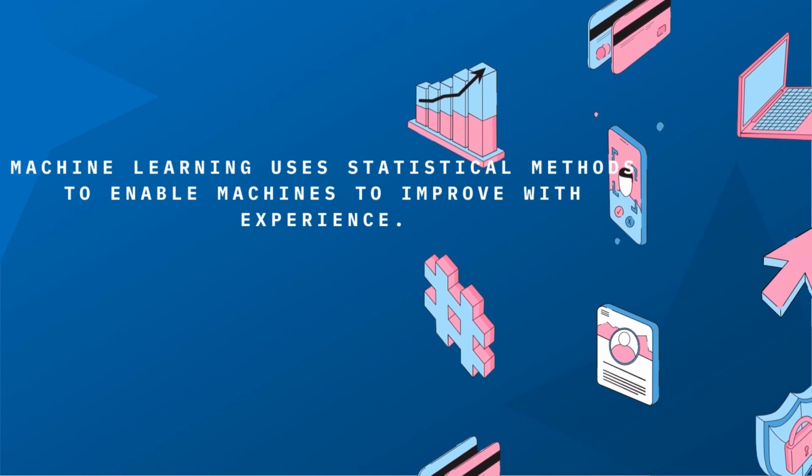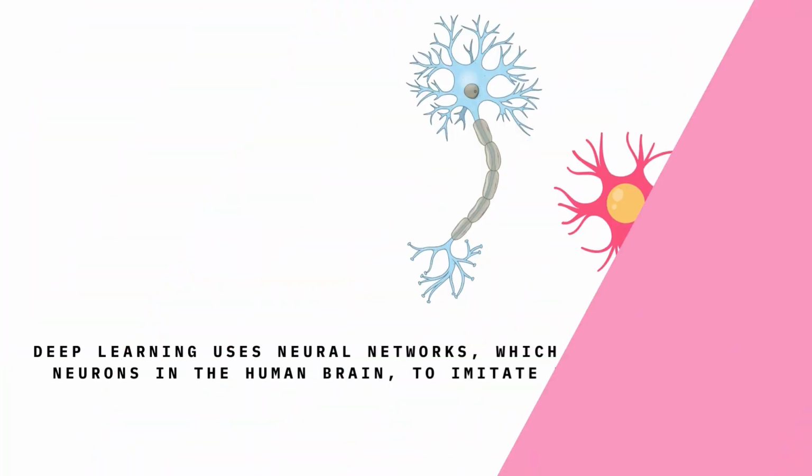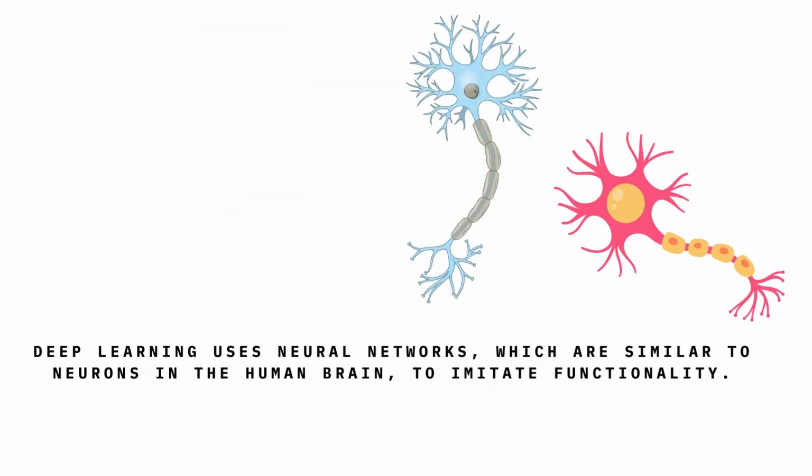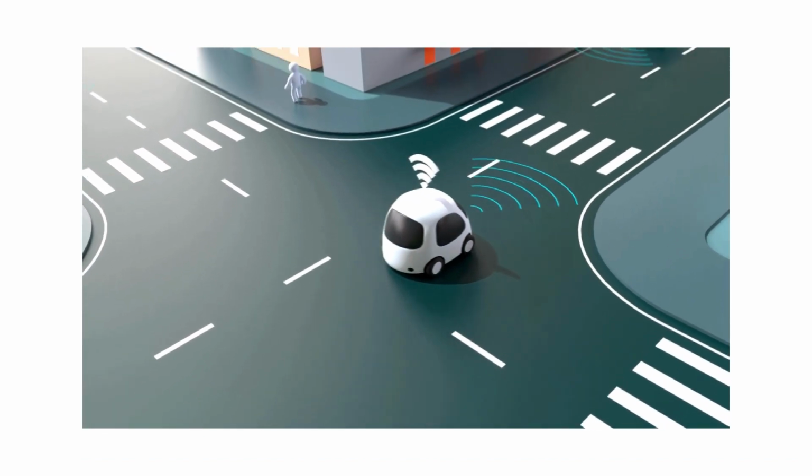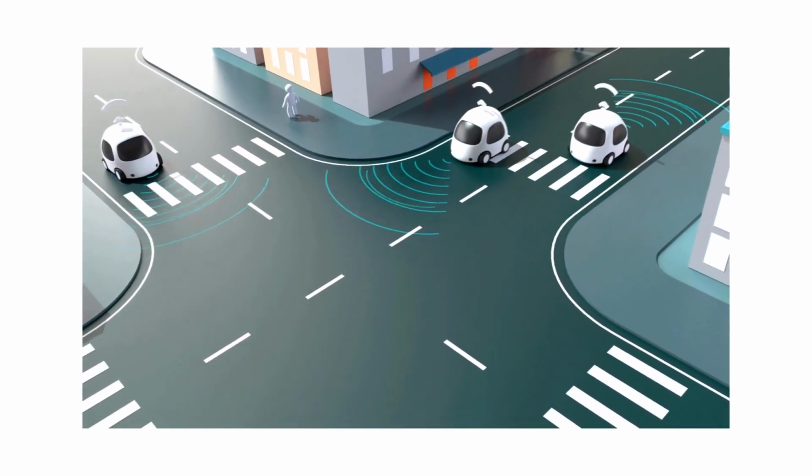In other words, machine learning uses statistical methods to enable machines to improve with experience. Deep learning uses neural networks, which are similar to neurons in the human brain, to imitate human functionality.